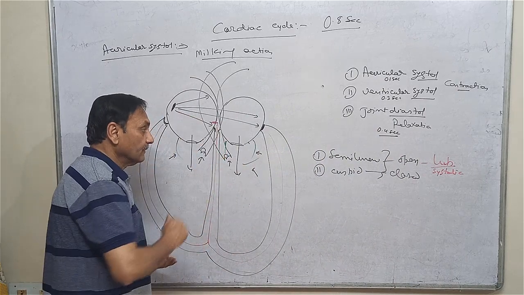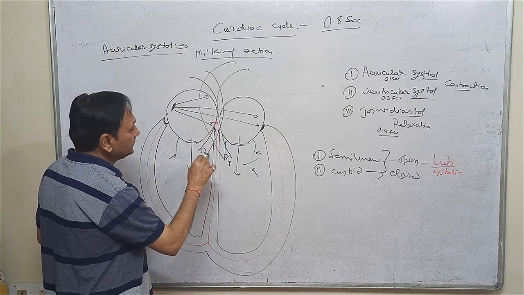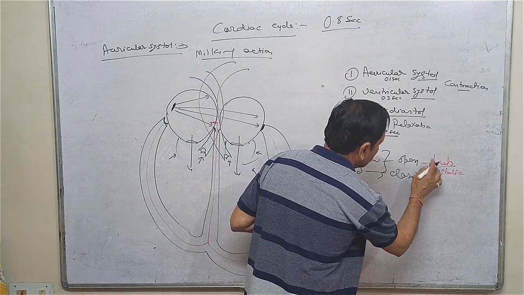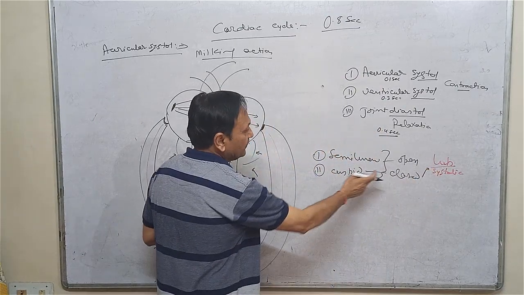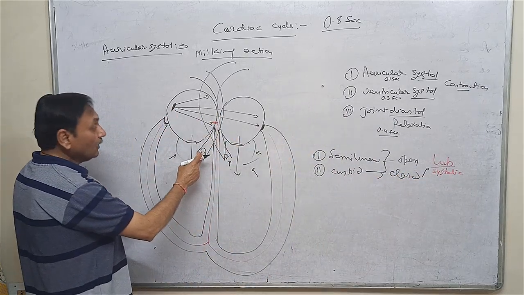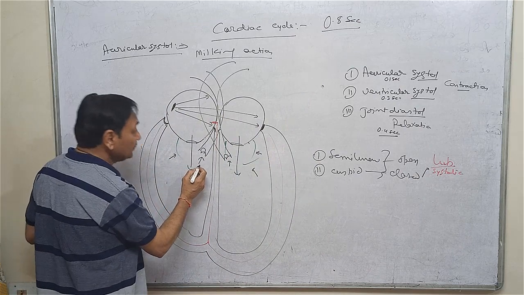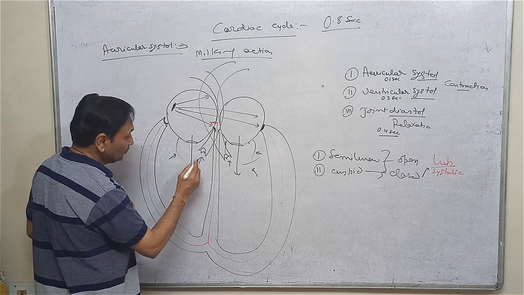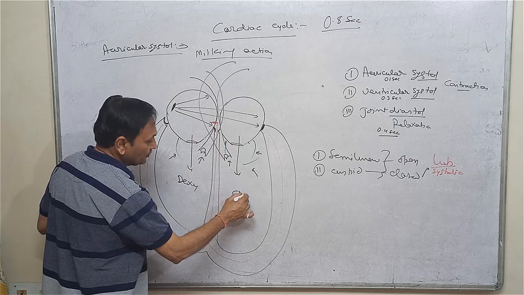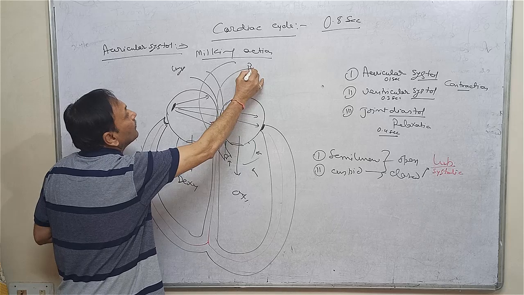Now the second part. The cuspid valve is closed and the lub sound is produced. The semilunar valve opens, and the opening of the semilunar valve is responsible for conducting the deoxygenated blood to the lungs for oxygenation and the oxygenated blood to the body.